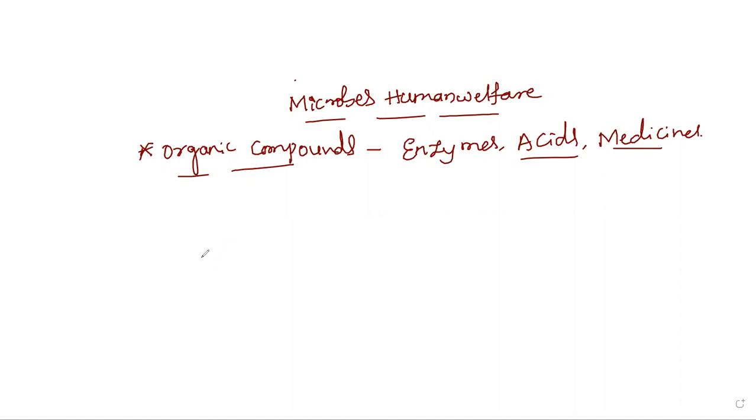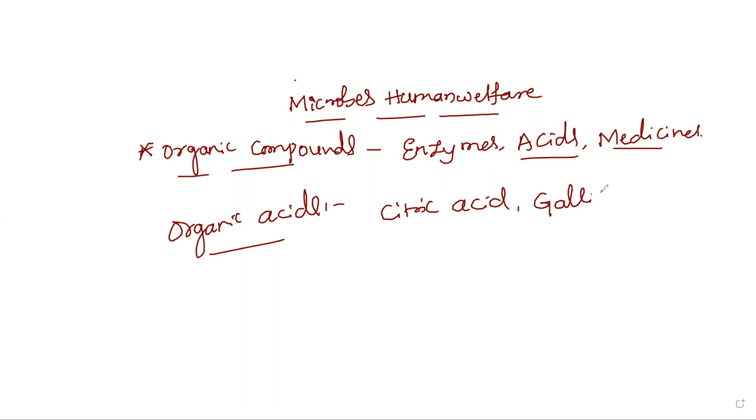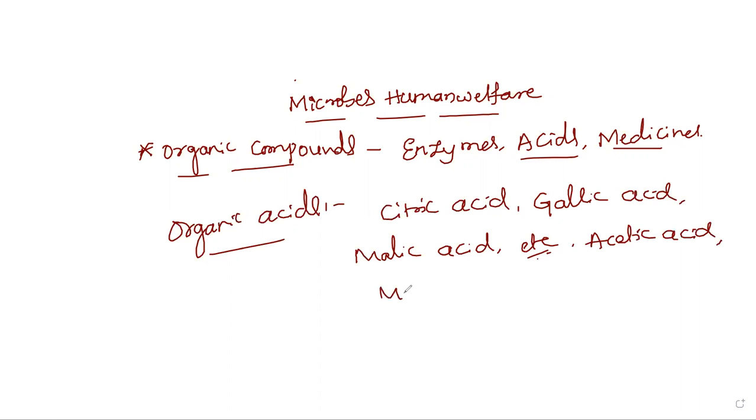Or in the manufacture of some other compounds where we can use organic acids. Some organic acids produced by the microorganisms are citric acid, gallic acid, malic acid, and so on, and even acetic acid and butyric acid. There are different kinds of acids produced by microorganisms by the process called fermentation.